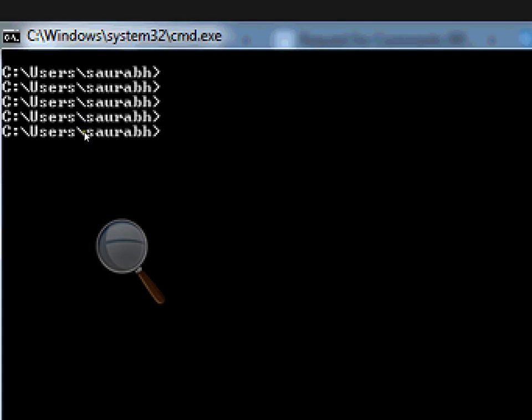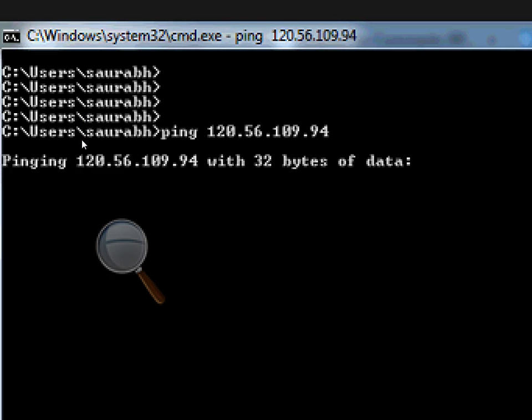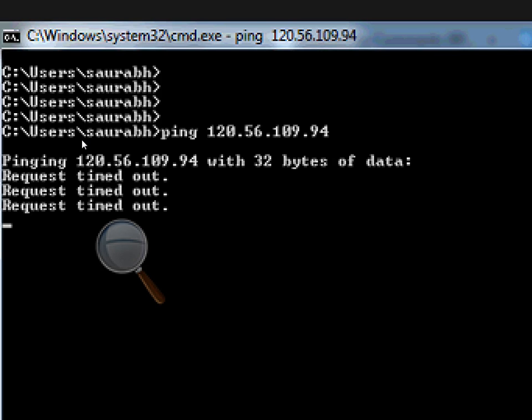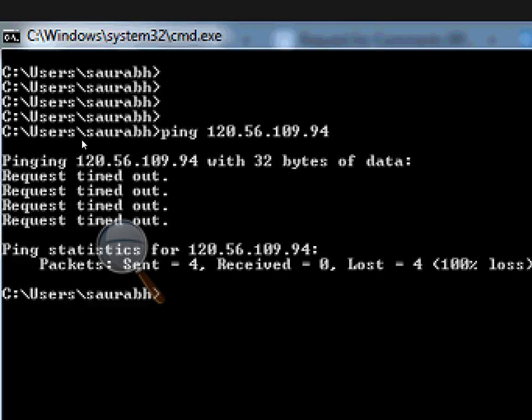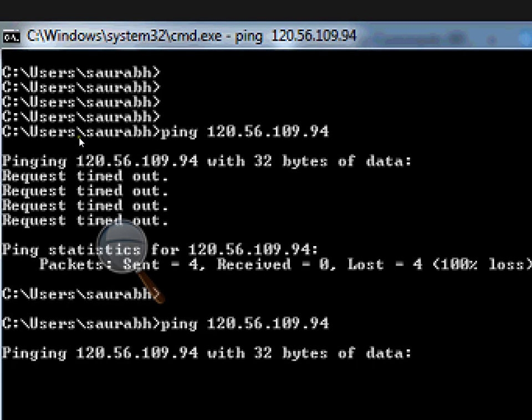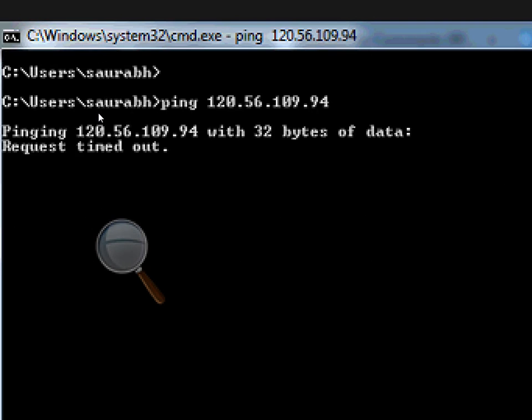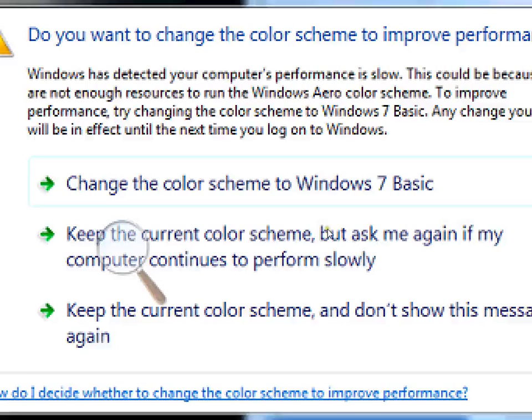Okay, so let's say on the magnifier here, if I type in ping 120.56.109.94, you can see that I'm trying to ping this machine, but there is no response from this machine. That means ICMP packets are by default blocked on this IP address. Clear? ICMP के जो packets हैं वो by default 120.56 के ऊपर blocked हैं, but अगर मैं इन्हें allow कर दूं तो फिर ping requests enable हो जाएंगी.